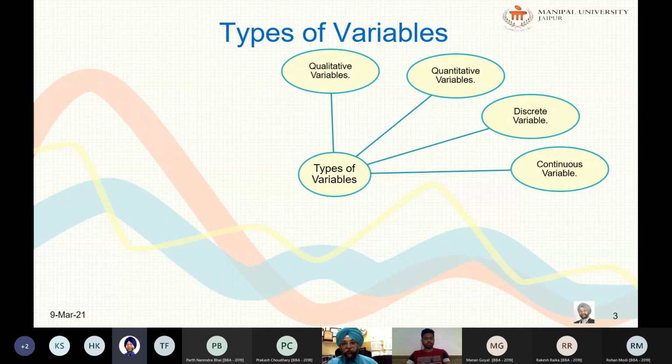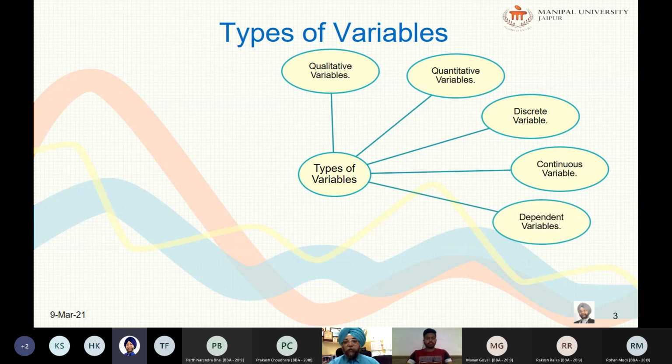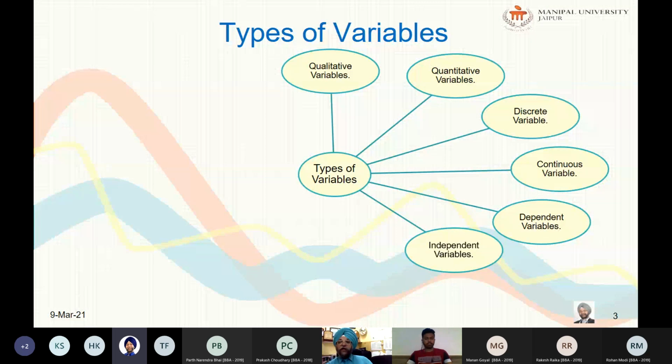So we have studied qualitative variable, quantitative variable, discrete variable, continuous variable. Next is dependent variable and independent variable. In many research settings, there are two specific classes of variables that need to be distinguished from one another. One is the independent variable and another is the dependent variable. Many research studies aim at understanding the cause of the underlying phenomena of the problem, with the ultimate goal of establishing a causal relationship.